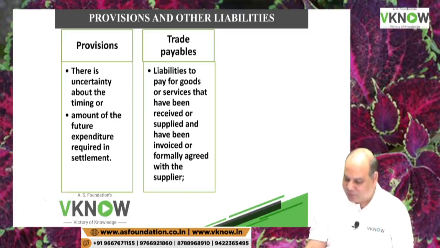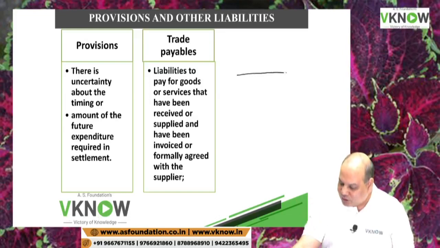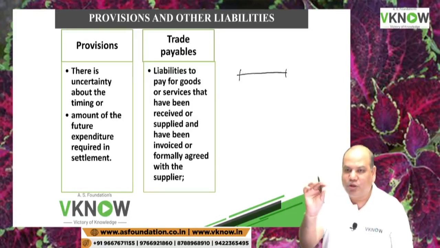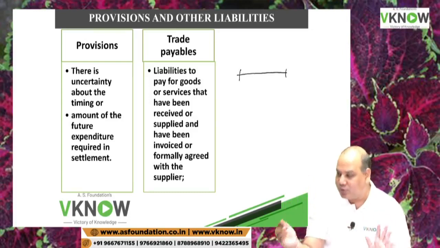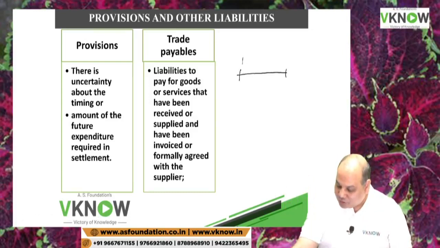Stipend payable, trade payable. Okay, transporter's bill payable. Is it trade payable or provision? Transporter's bill. Trade payable, because a transporter gives you a rate quotation. Okay, you agree, there is an agreement with the transporter that he will charge me 1,000 rupees per 100 kilometers.